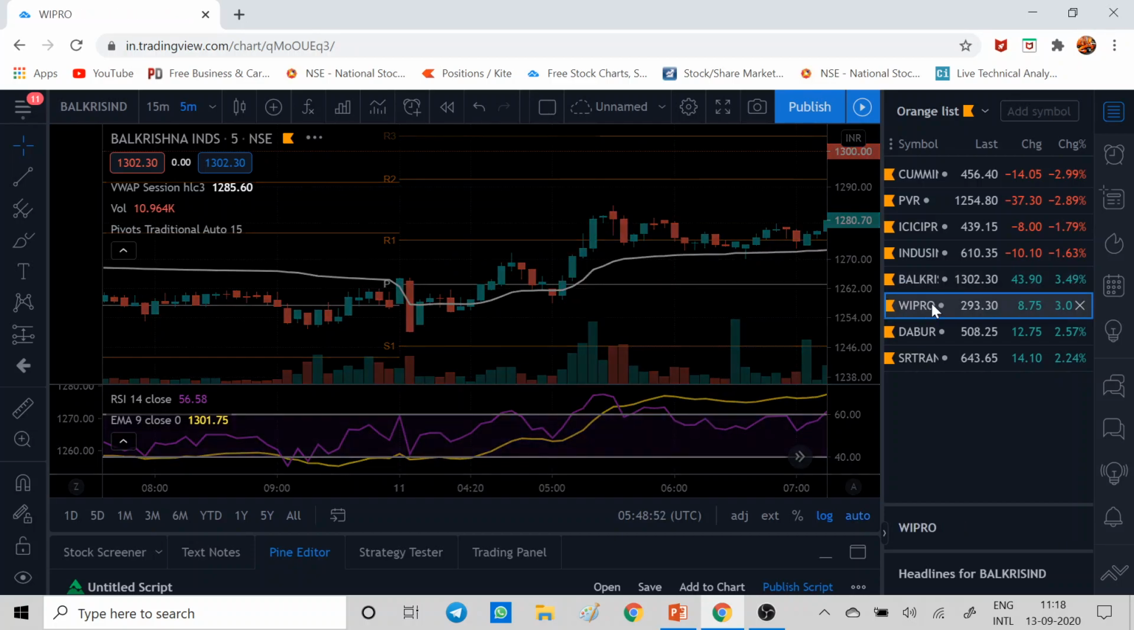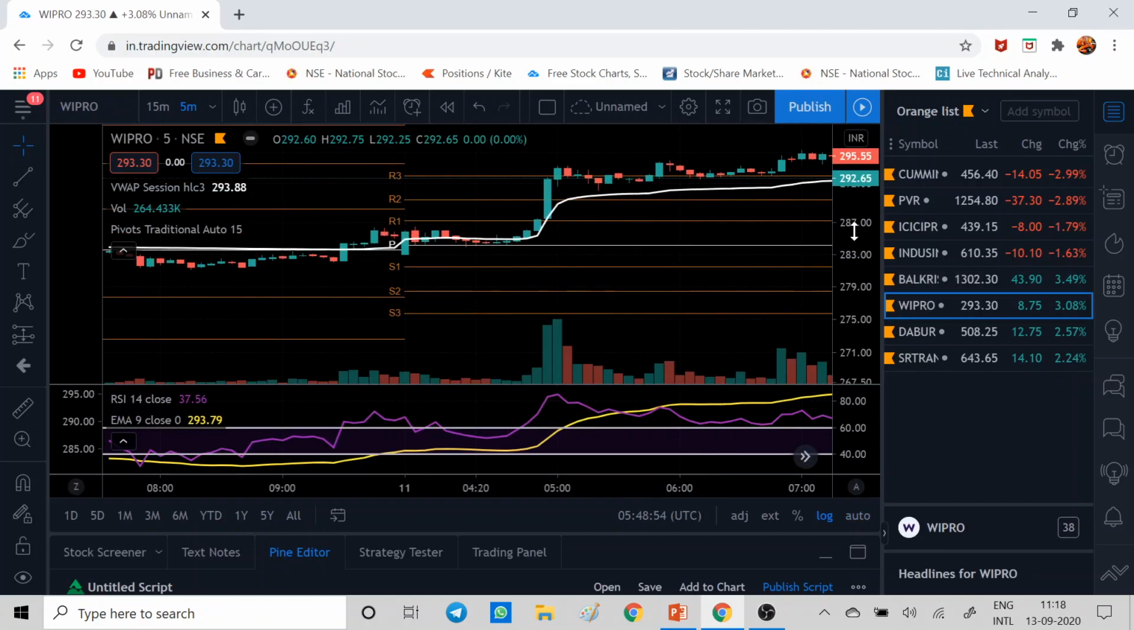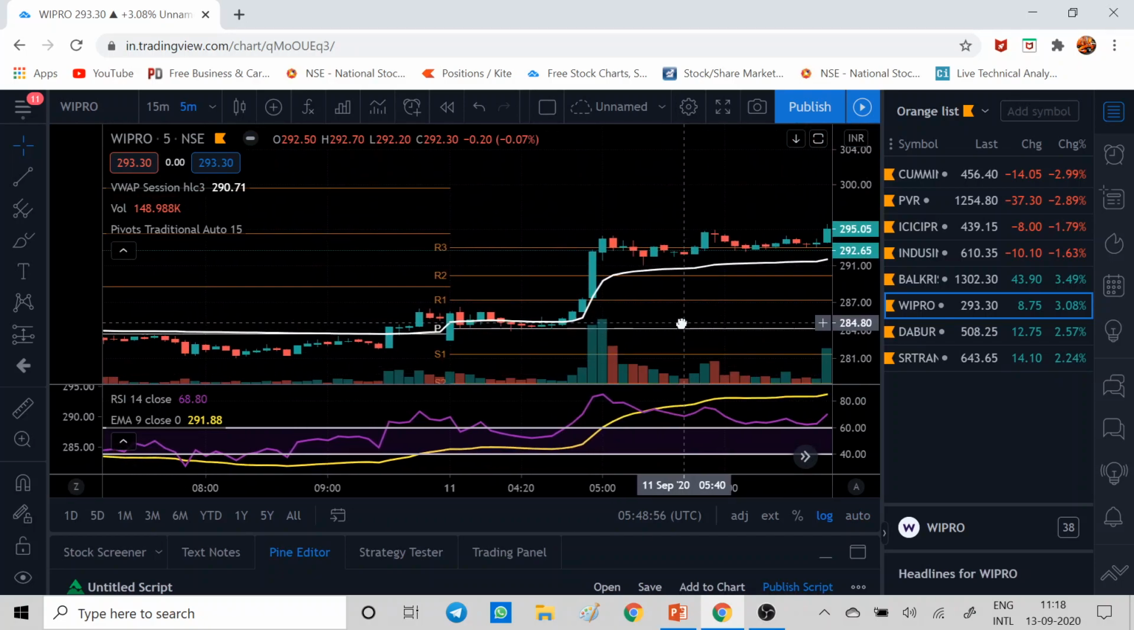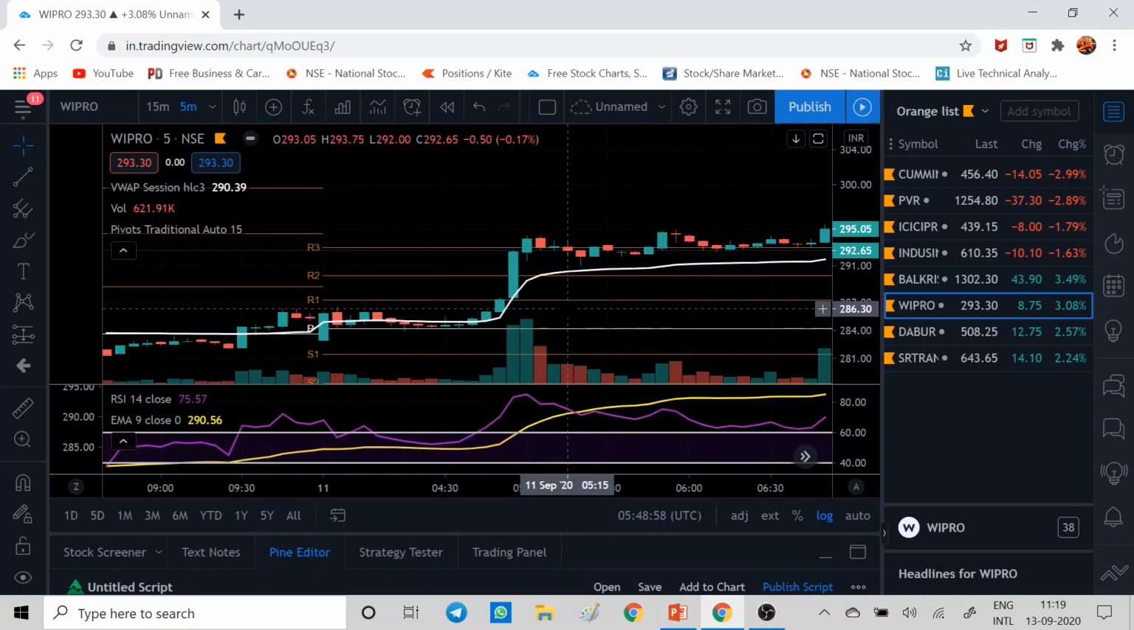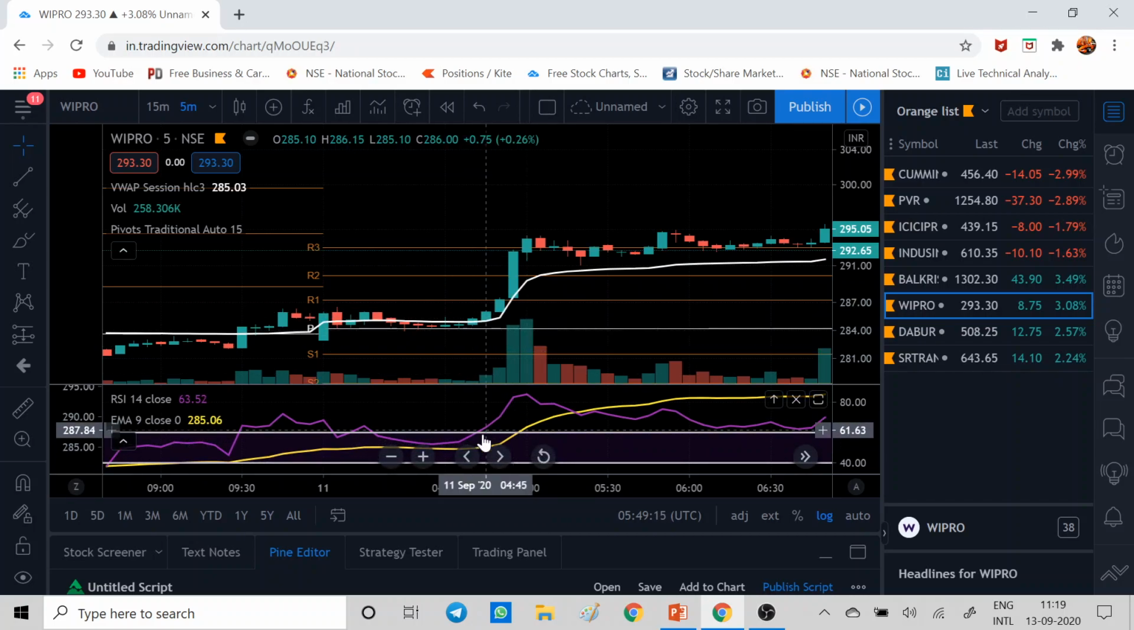Let's check another stock, Wipro. Yesterday in the video I showed a few other stocks, so I thought, why can't we see some new stocks? So see, what was our condition? Condition one was the candle closing above VWAP. Here the candle closed above VWAP, so you can enter here. And condition 2 is RSI should be above EMA 9. Those two matched.